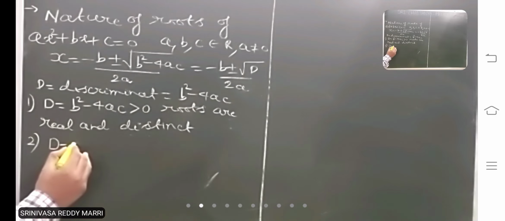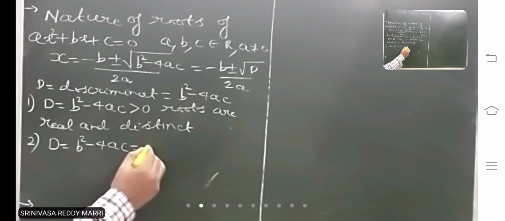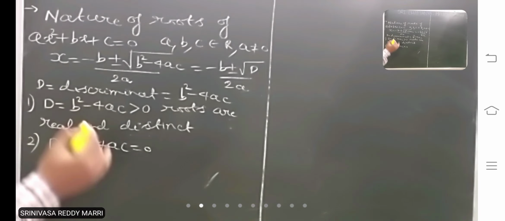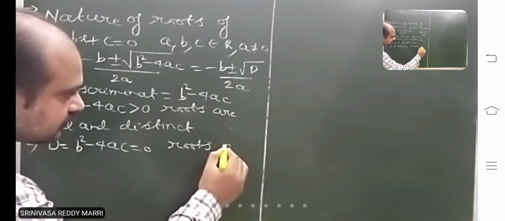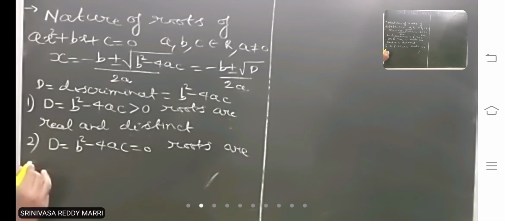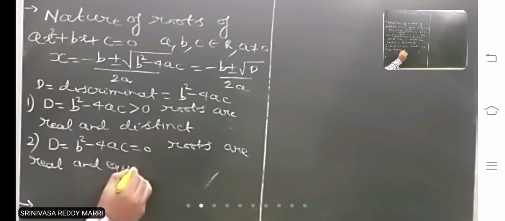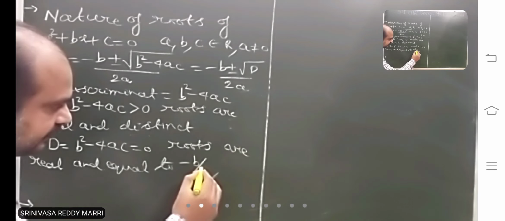Suppose next, if discriminant is 0, then this will be 0, only one root will be there. But this is a quadratic equation. In this case, roots are real and equal to minus b by 2a.